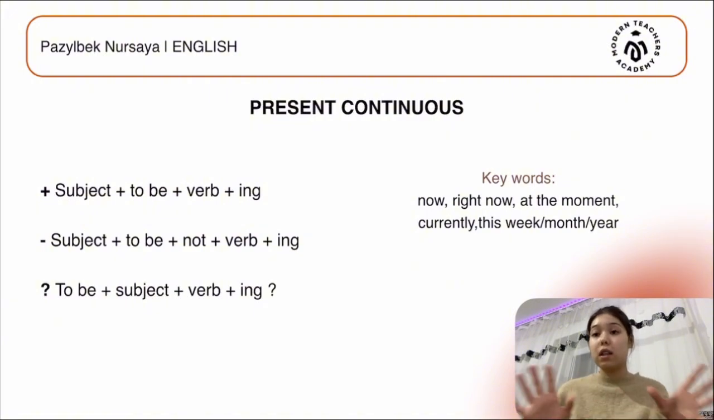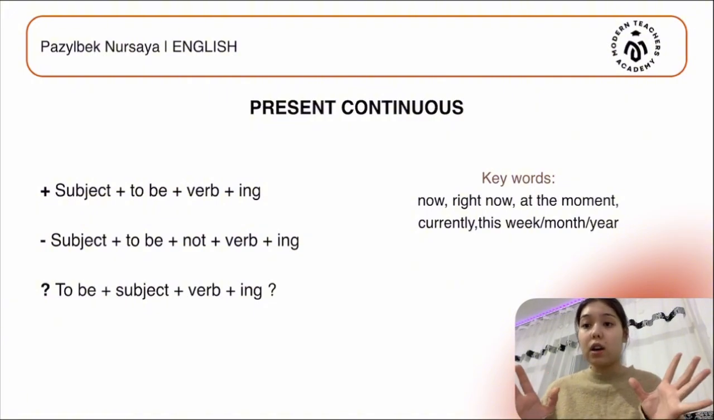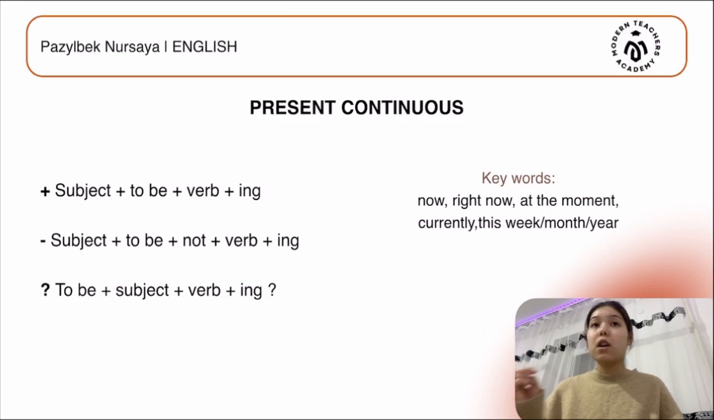This is the simple structure. Knowing the structure helps us create present continuous sentences correctly. So this is the main thing that we must remember in learning present continuous. So as you see, there are given keywords.